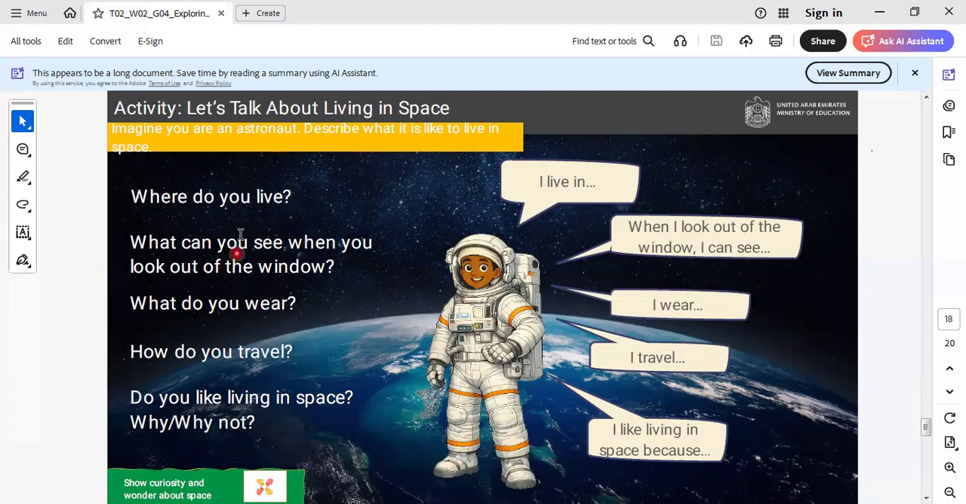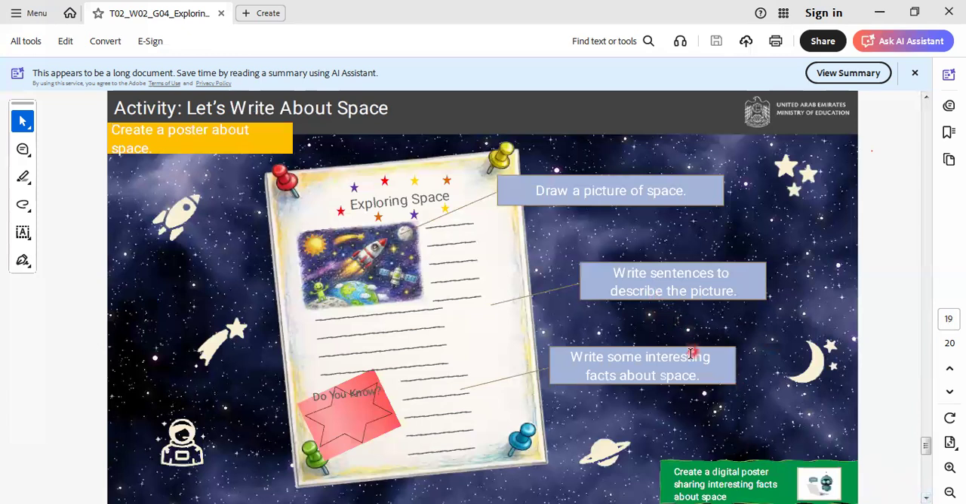Let's do this exercise together. Here we say, where do you live? What can you see when you look out of the window? What do you wear? How do you travel? Do you like living in space? Why or why not? These are the questions we can imagine if we live in space. When I look out of the window, I can see stars, moonlight, and so on. I wear a space suit. I travel by rocket ship. I like living in space because space is, I think, quieter than the Earth. I think so.